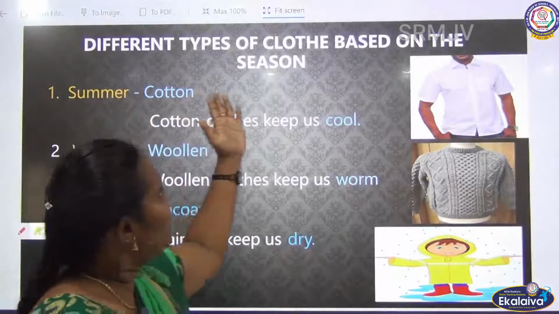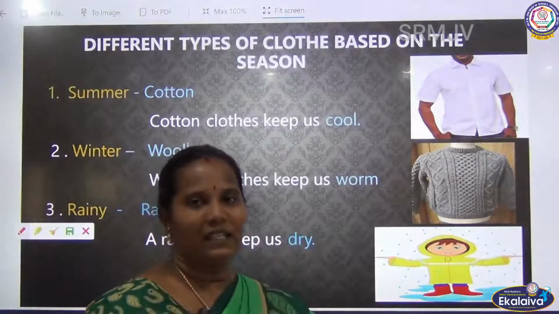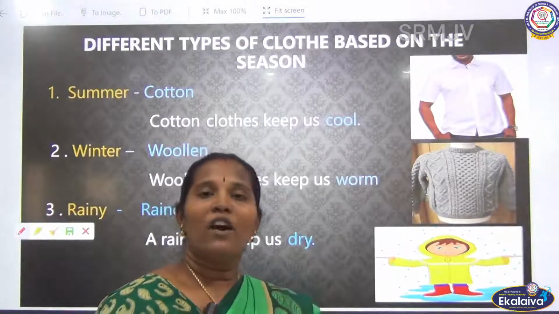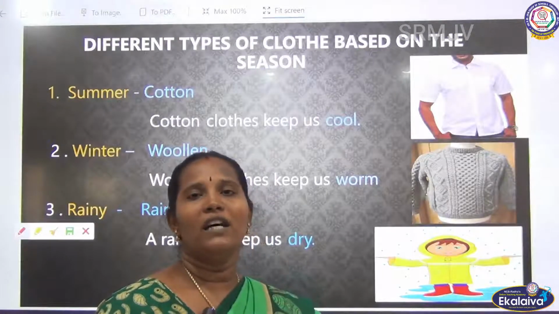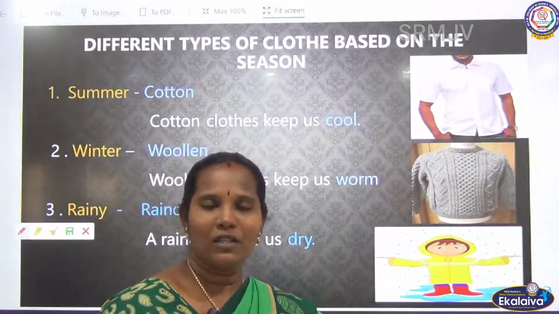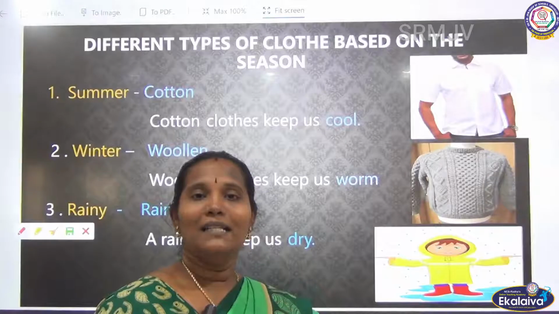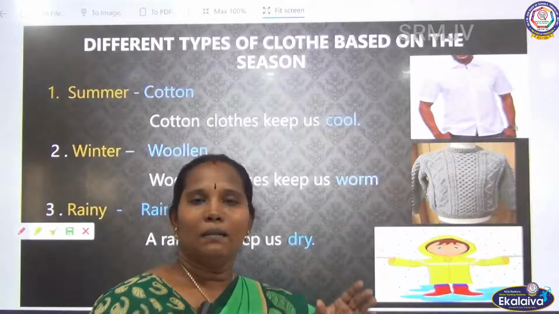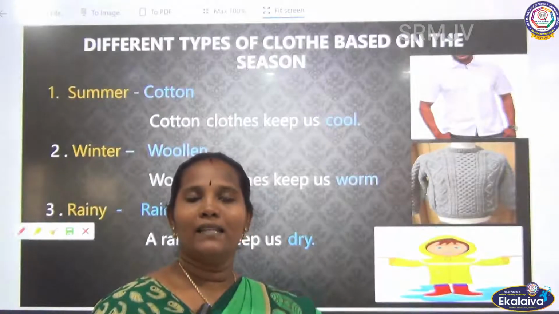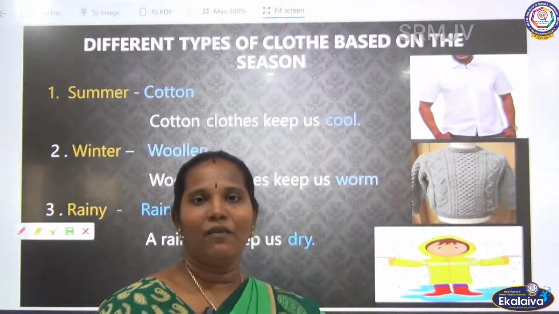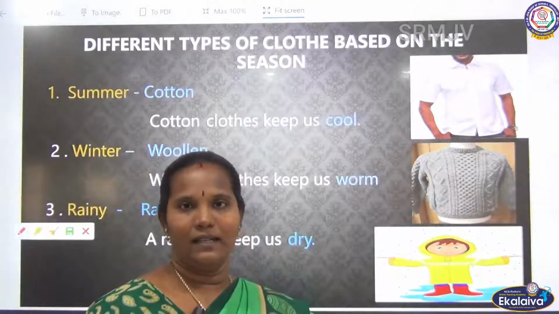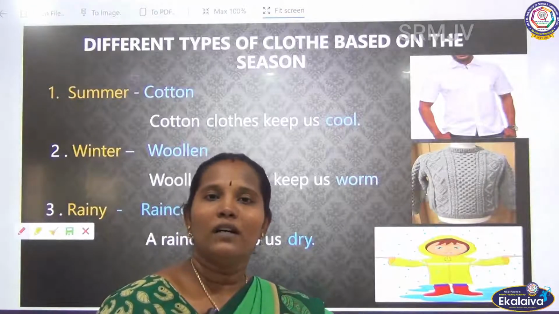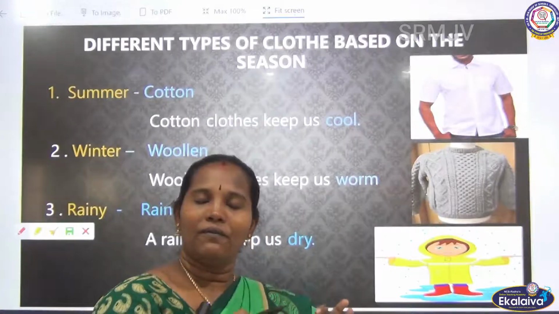Then see, different types of clothes based on the different seasons. We know that seasons are 5 types, isn't it? We are not using the same cloth for all the seasons, is it or not? Because the weather will change. What is weather? Weather means the changes of the air condition over a long period of time. So the air condition will change, so we have to wear different types of clothes based on that condition.